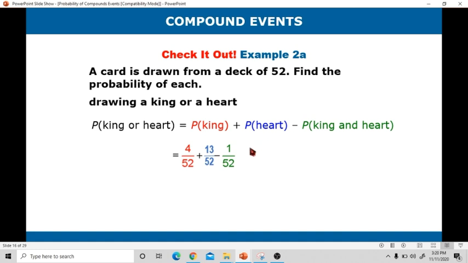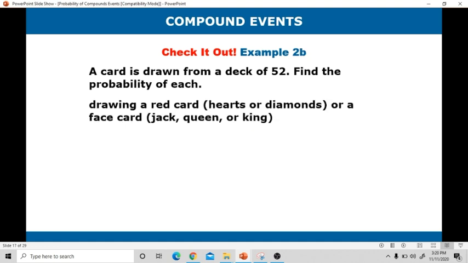So that's why 1 all over 52. 4 all over 52 plus 13 all over 52 minus 1 all over 52 is, why? When we add 4 all over 52 plus 13 all over 52 minus 1 all over 52, it will be 16 all over 52. Then simplify, it will be 4 all over 13.